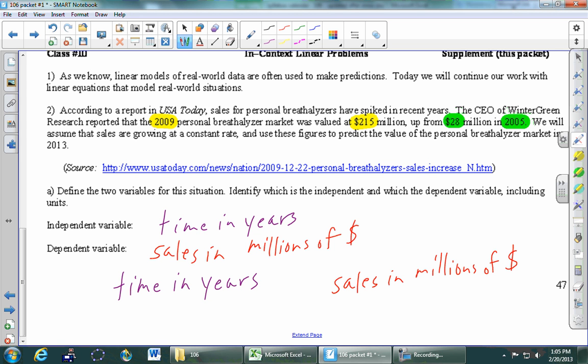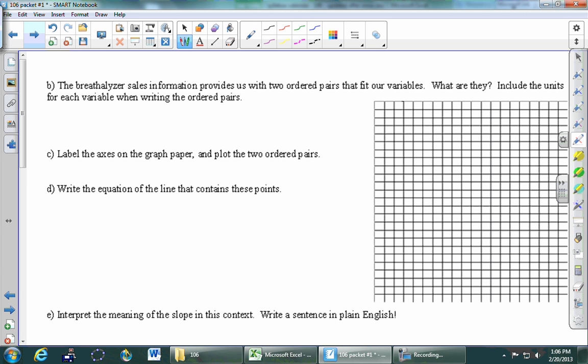Okay, so I'll say it again. If time is in the problem, it's the independent variable. Okay, let's go to the next page. Part B, can we go to Adam?